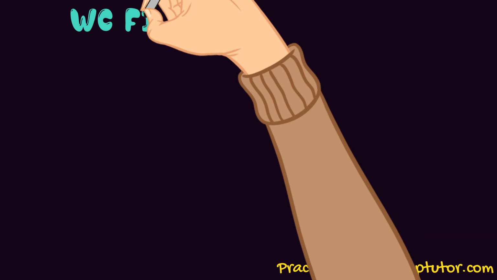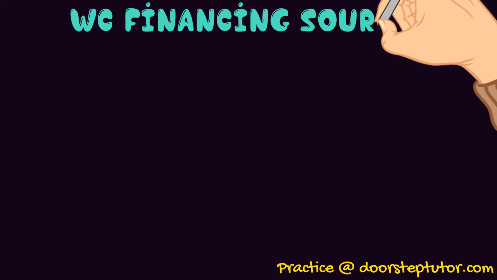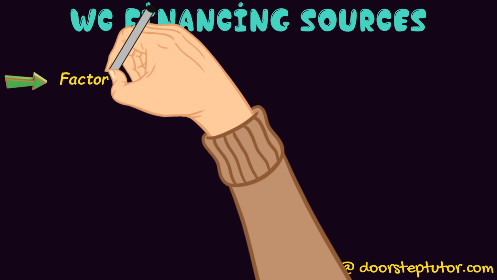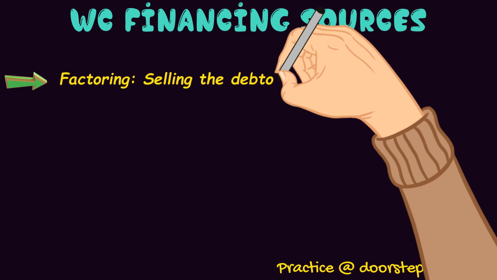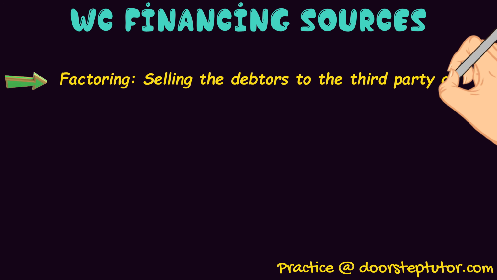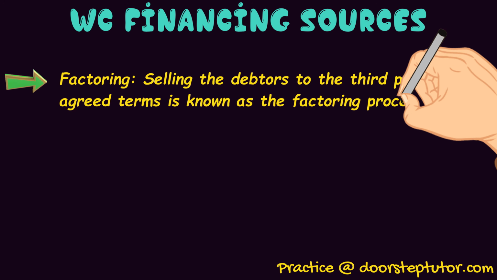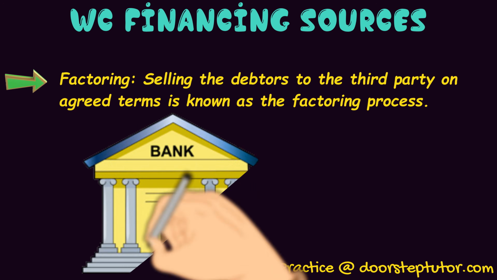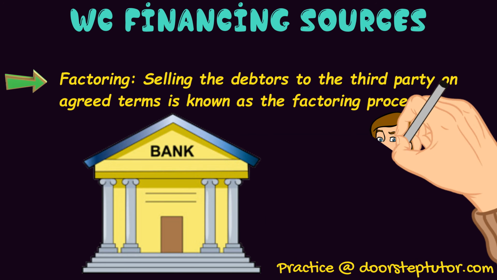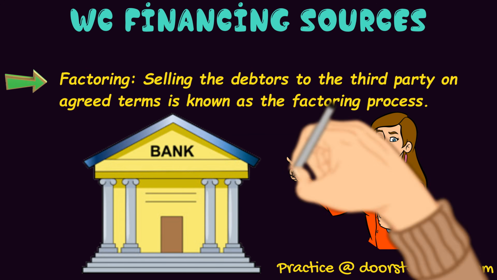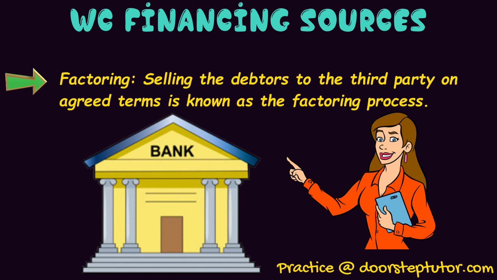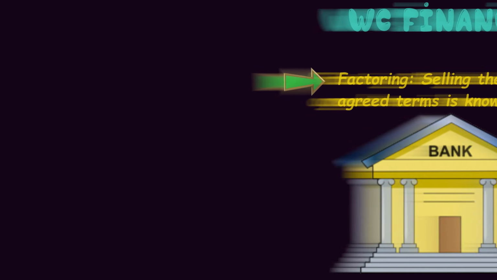Now the next one is factoring. See, this is very important and common for financing the working capital need. Here basically the debtors are sold to a third party on agreed terms. Whoever my debtors are, they pay to a third party, that is, the third party is handling all their accounts and making me the payment. So in this way I can finance my requirement from time to time.